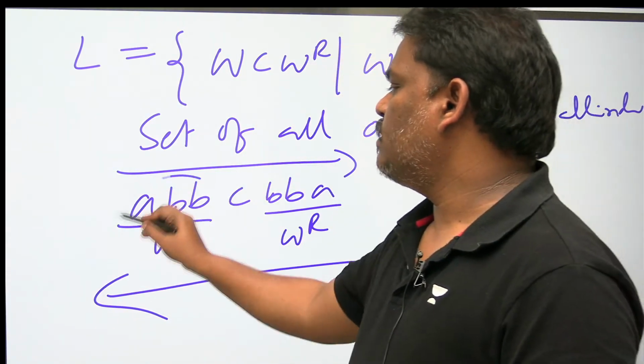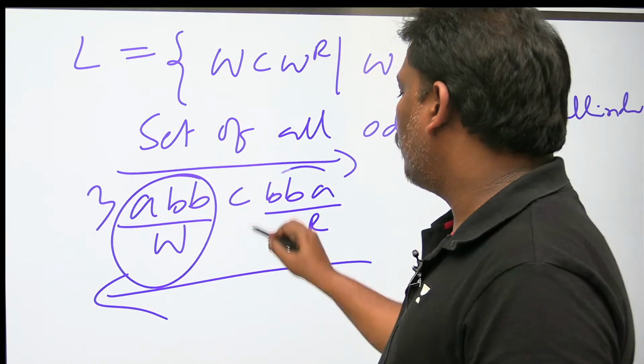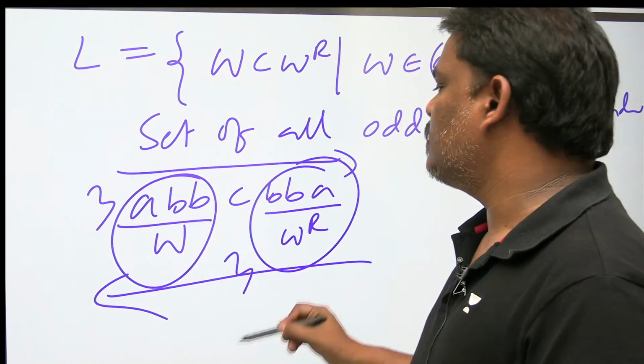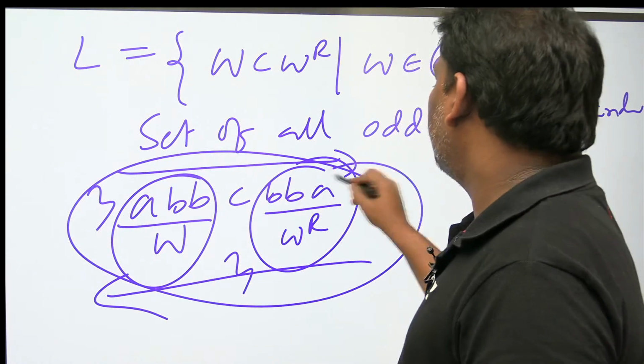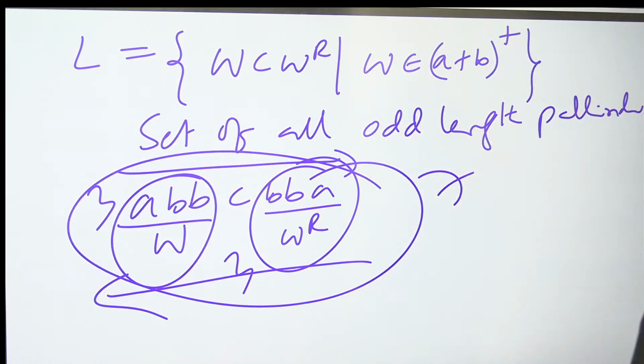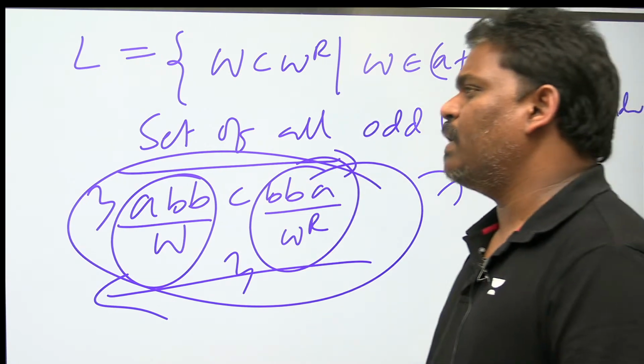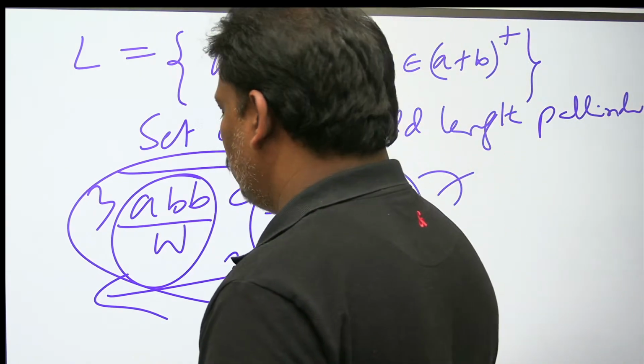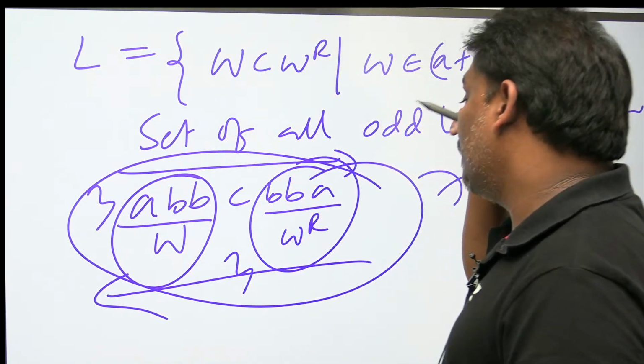W is 3 length, W power R also 3 length, 3 plus 3 is 6, plus 1, total 7 length, odd length. So it is a set of all odd length palindromes. 2 into 3 means even will come, plus 1 is there. Anything which can be written as 2 into x plus 1 is nothing but odd.